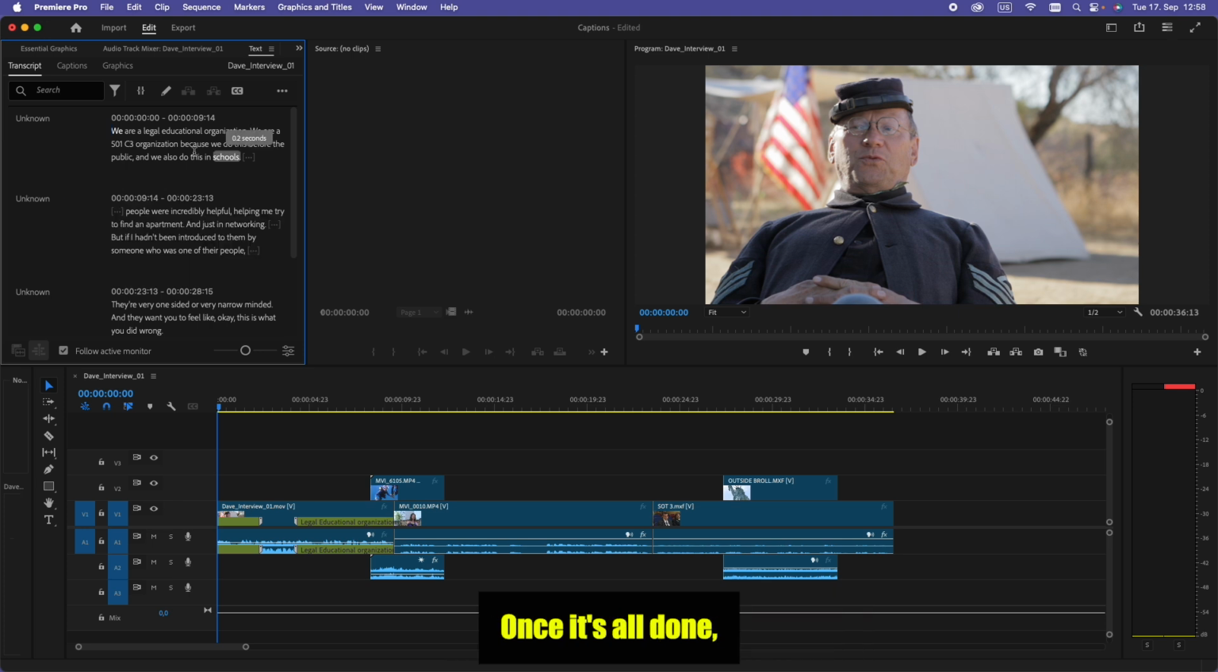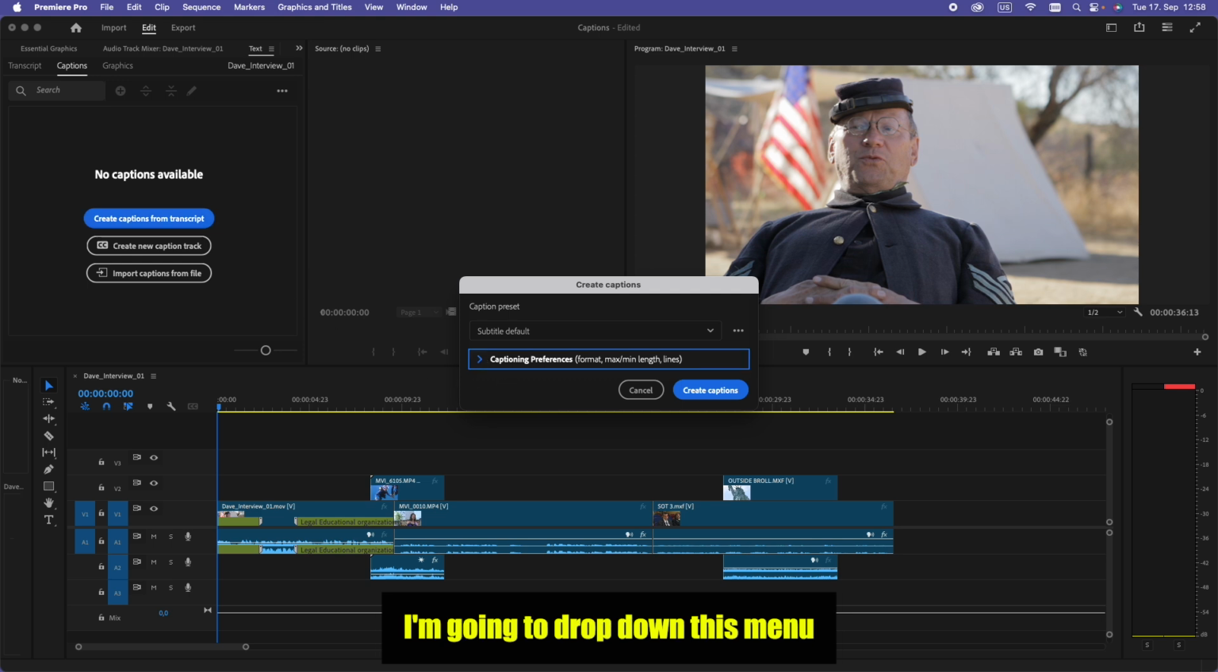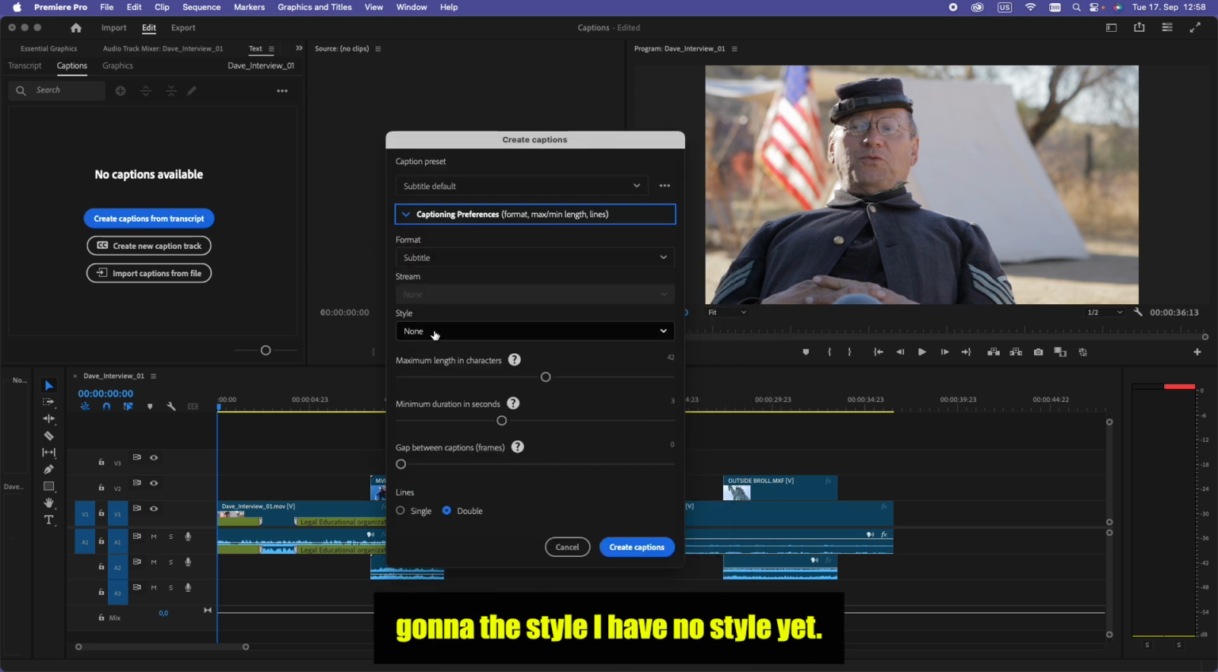Once it's all done, you can go to the Captions tab, and right here, the big blue button that says Create Captions from Transcript. So I'm going to click that, and it gives me a few options here. I'm going to drop down this menu, and the format, I'm going to keep it a subtitle. The style, I have no styles yet, so I'm going to show you that in a minute. Character length, how many characters are going to be in the line, minimum duration, gap between. So you could leave it at default.